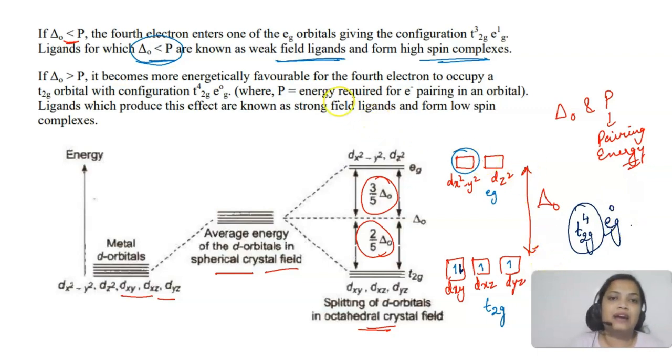Okay, so P, I told you, is the energy required for electron pairing in the orbital. So if there are strong field ligands, there will be more splitting, delta naught will be more and this case will happen and they will form low spin complexes. So of course this will be a low spin complex because here 2 electrons are paired, right? It will be a low spin complex. So this is how electrons are filled according to the crystal field theory. That depends on the pairing energy also. Okay. So this is how low spin and high spin complexes are formed. I hope this is clear to everyone.